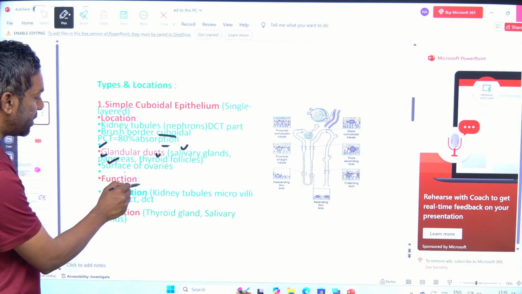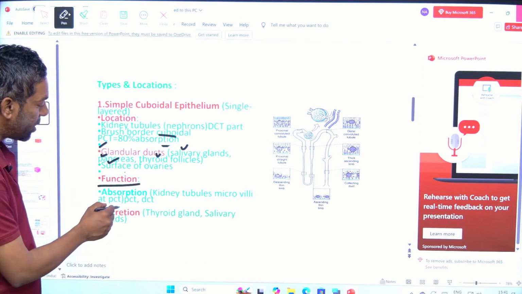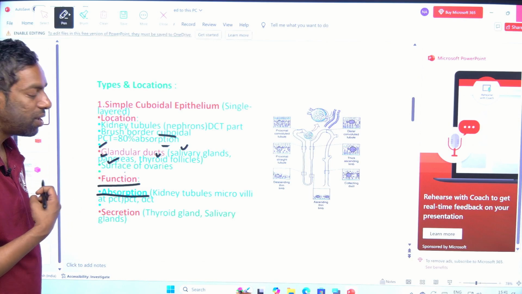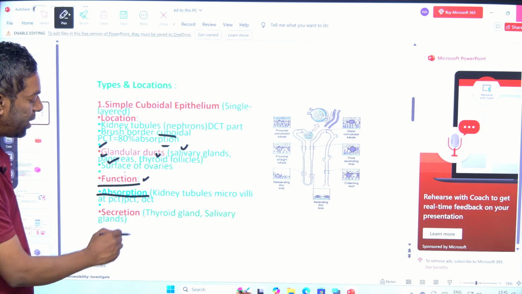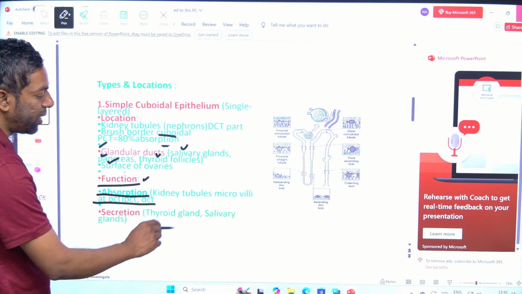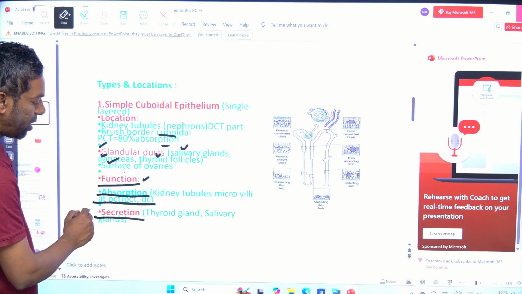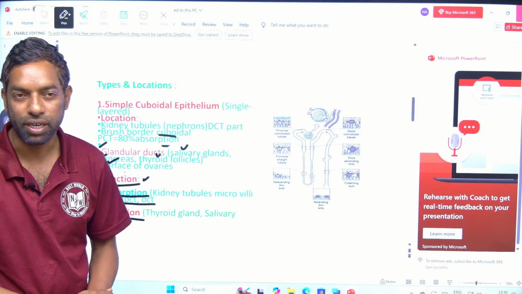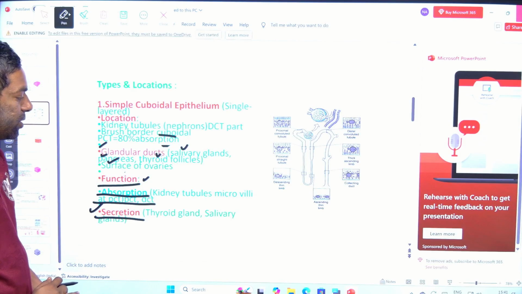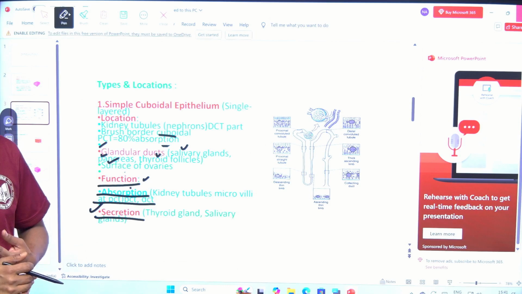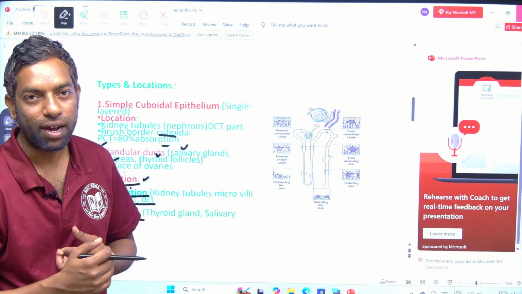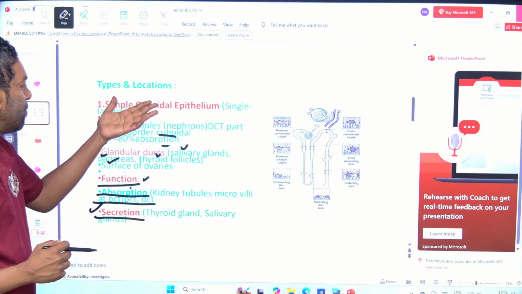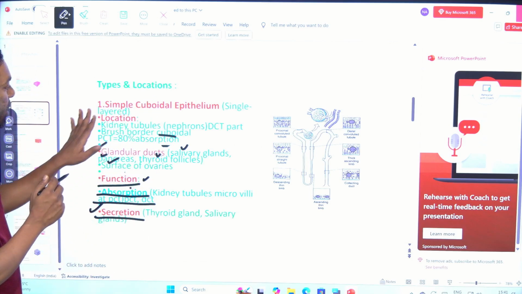Okay, and function. We discussed absorption, right? In the kidney, there is a microvilli like structure which can absorb the fluid. So the functions are absorption and secretion. Where there is a gland, they can secrete saliva, and as well the thyroid glands. Absorption is in the kidney part, and secretion is in the thyroid and salivary glands, where there is cuboidal epithelial tissue. Okay? You have to remember this,